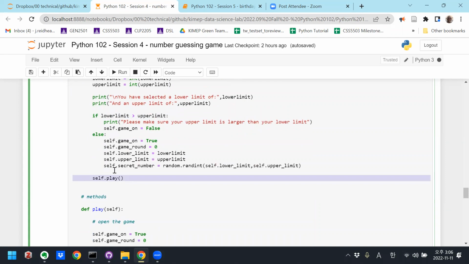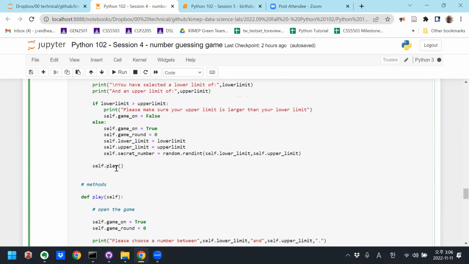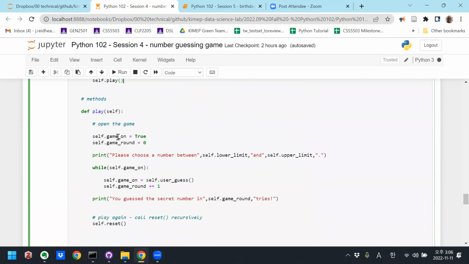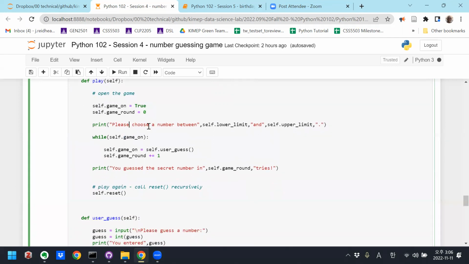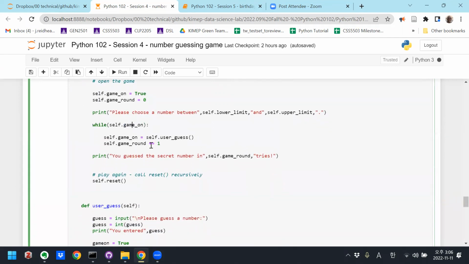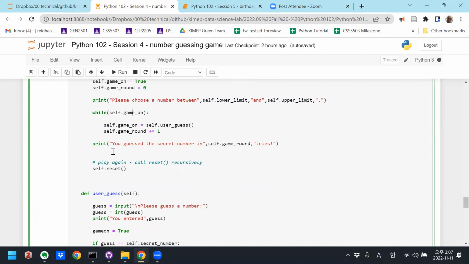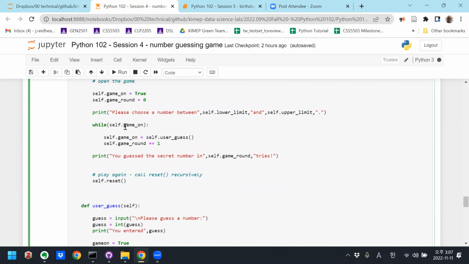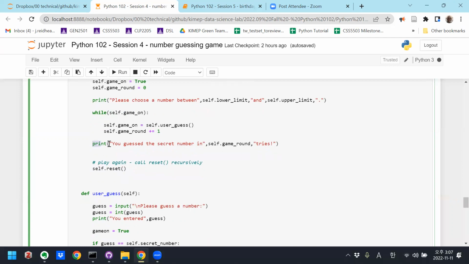We call the game. Calling the class allows us to instantiate the game and also calls it for the very first time. If you look in the play function here, when the game is on in round 0, you choose a number. While the game is on, you keep choosing numbers, and this becomes false once you correctly guess the number. If you guess the number, we say you guessed the secret number in however many tries.